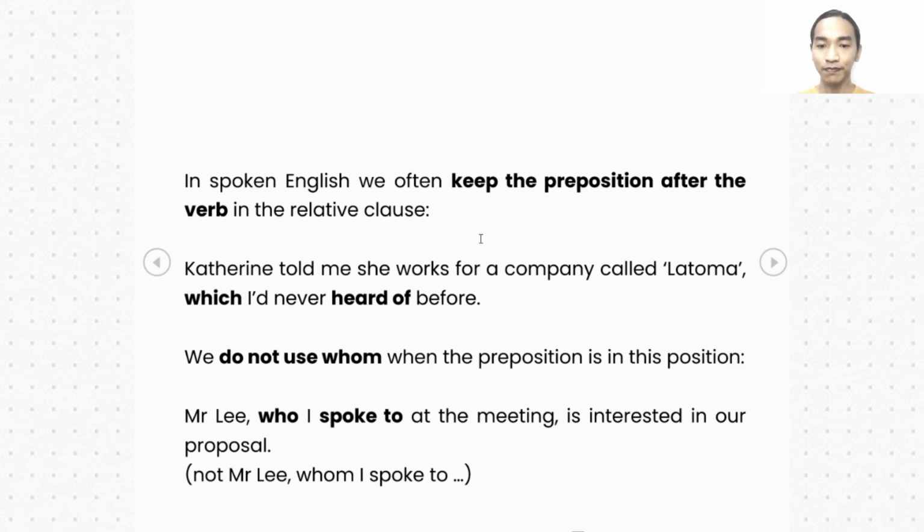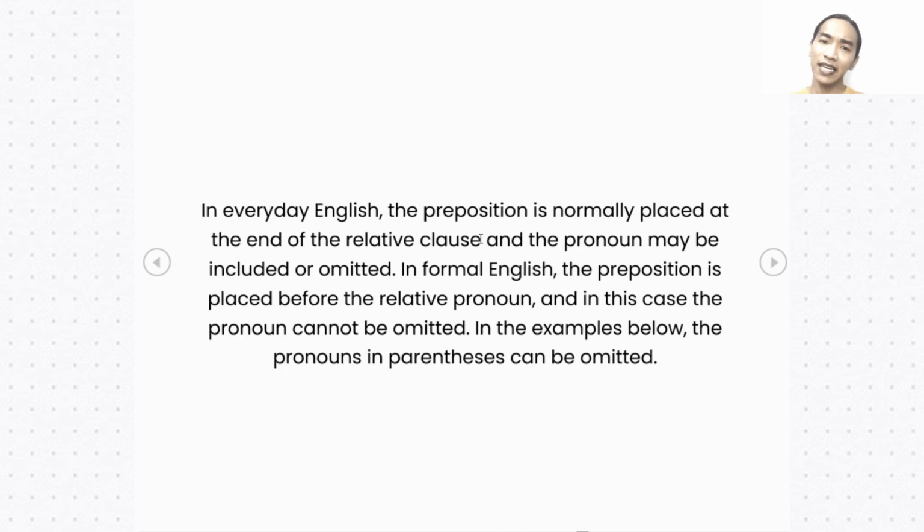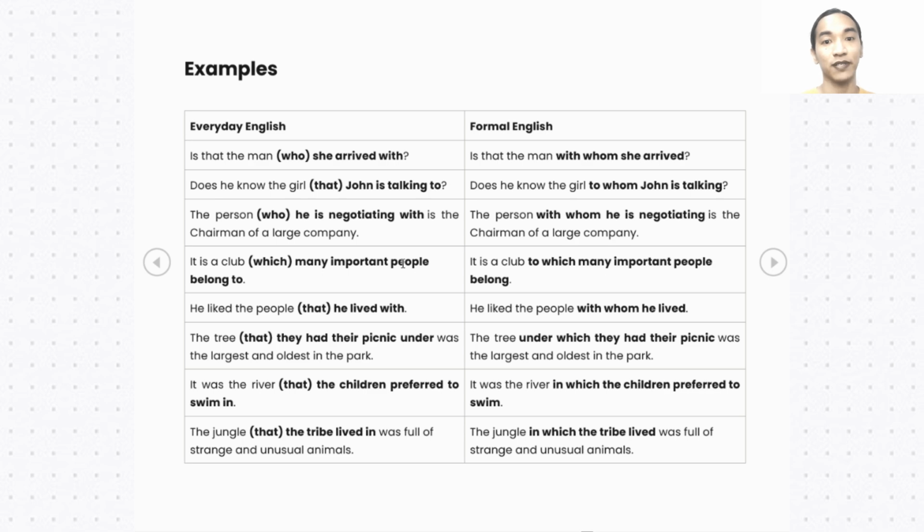Next one. In everyday English, the preposition is normally placed at the end of the relative clause, and the pronoun may be included or omitted. So you can just remove the pronoun. In formal English, the preposition is placed before the relative pronoun, and in this case, the pronoun cannot be omitted. Now, in the examples, the pronouns in parentheses can be omitted.